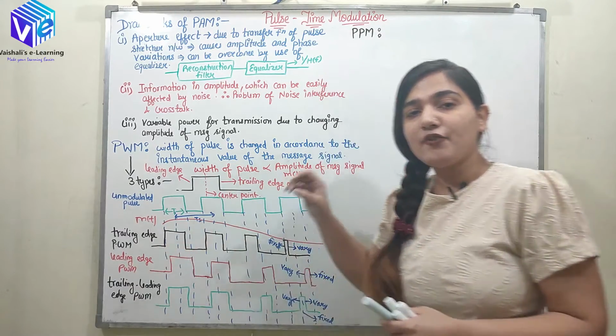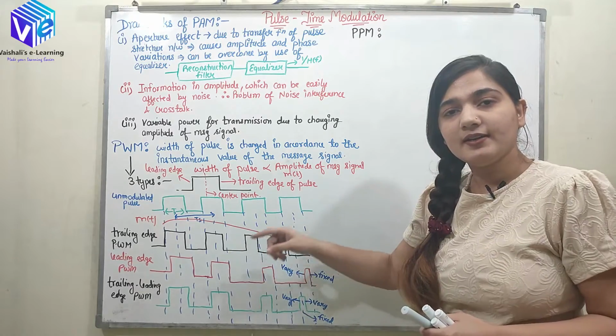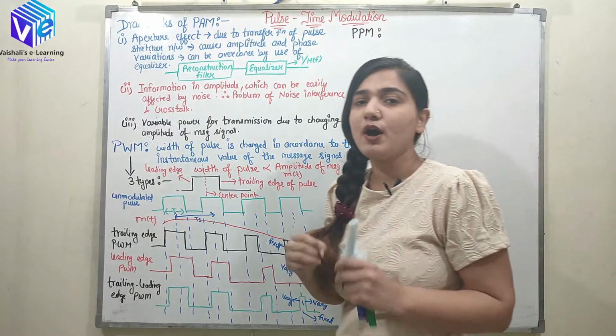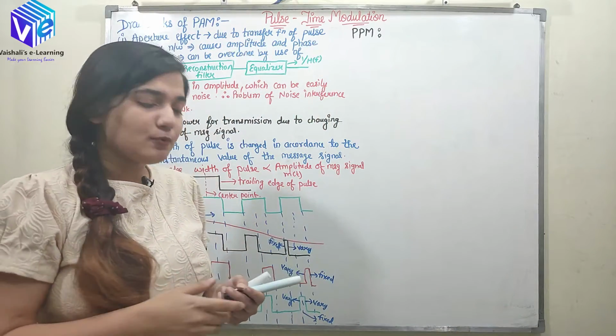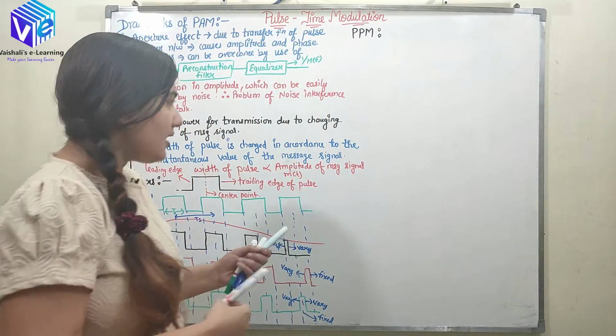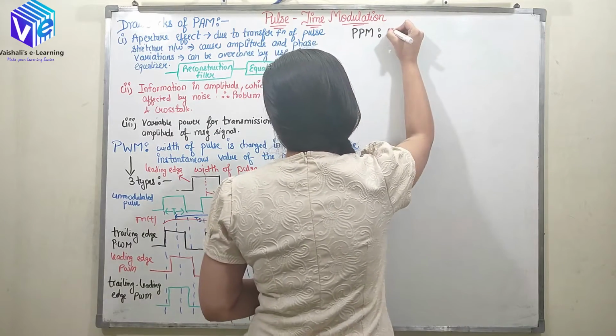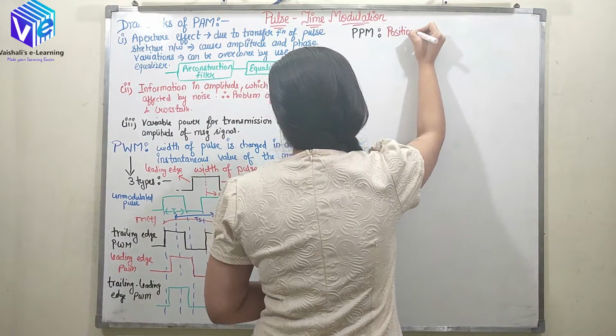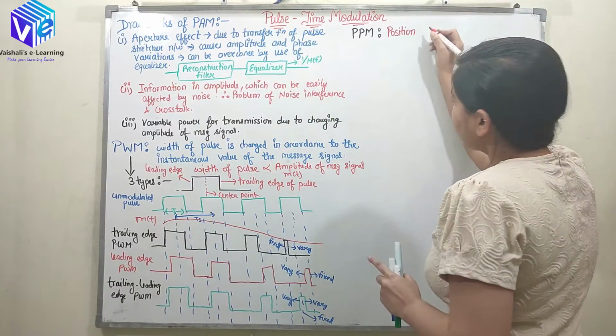After that, the generated wave is used to find the pulse position modulated signal, where the position of the pulse changes in accordance with the instantaneous value of the message signal.